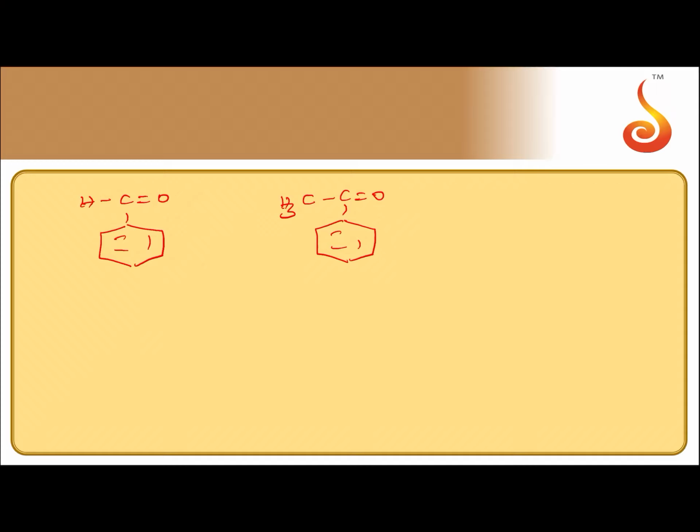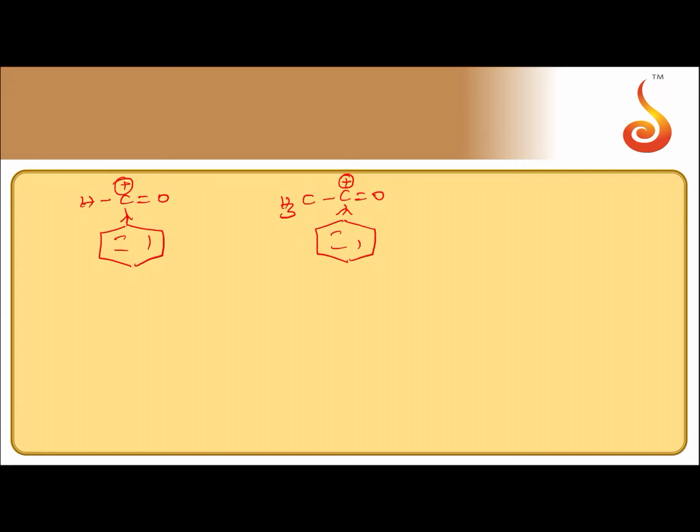What is the reason here? Here benzene ring is an electron donating resonance group, means benzene ring is a plus R group. Plus R group means because of its plus R effect, benzene releases electrons towards the carbonyl carbon. So if it releases electrons towards carbonyl carbon atom, the magnitude of positive charge on the carbonyl carbon decreases.